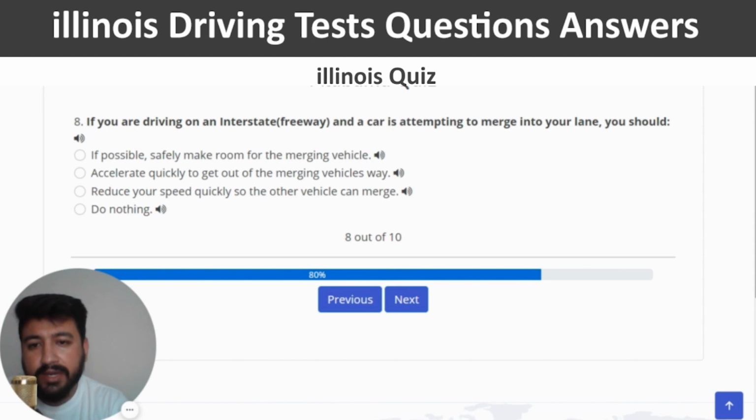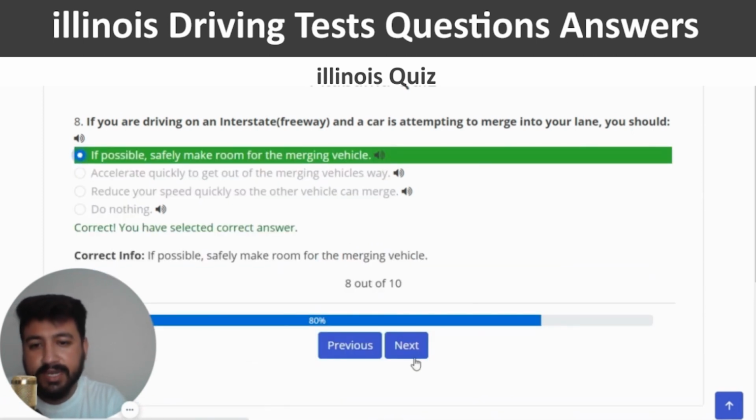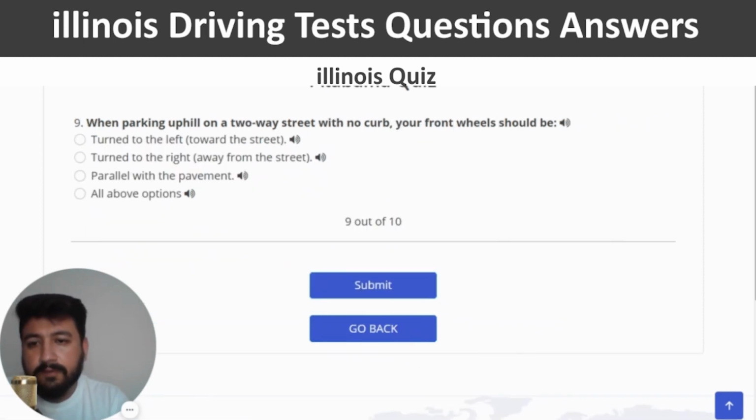If you are driving on an interstate freeway and a car is attempting to merge into your lane, you should. The right answer of this question is, if possible, safely make room for the merging vehicle. So I'm going to select the first option, correct, and we will move to the second last question of quiz number 4. The question is when parking uphill on a two-way street with no curb, your front wheel should be. The right answer of this question is turn to the right away from the street. So I'm going to select the second option.